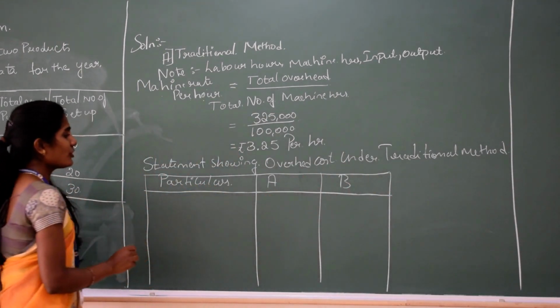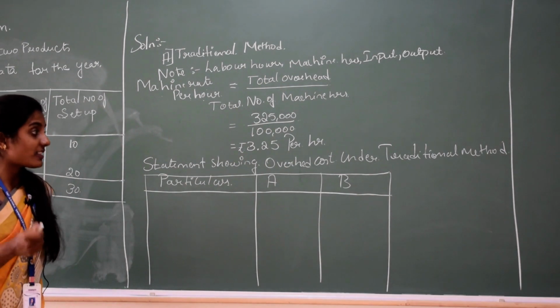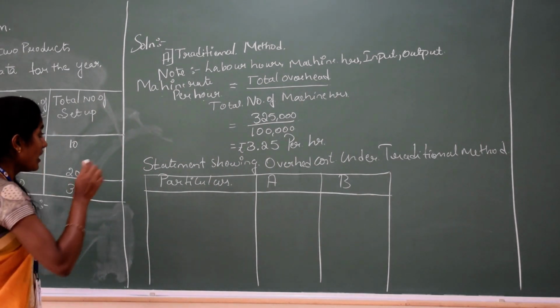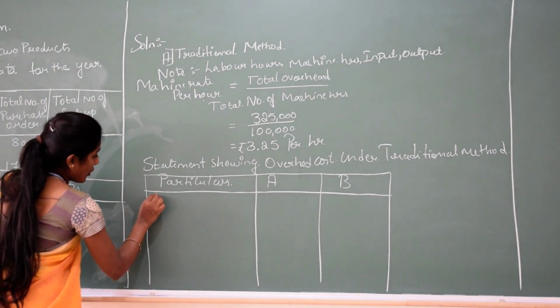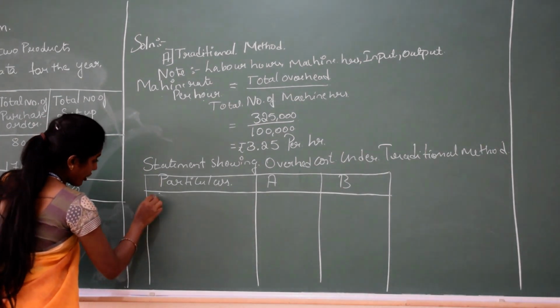In a statement showing overhead cost under the traditional method of costing, first is the machine hours for a particular product.